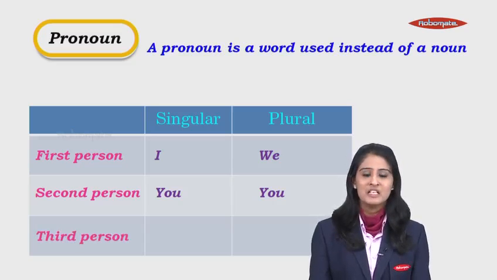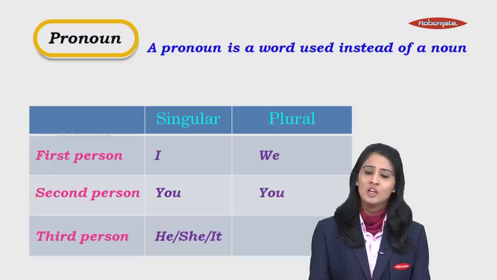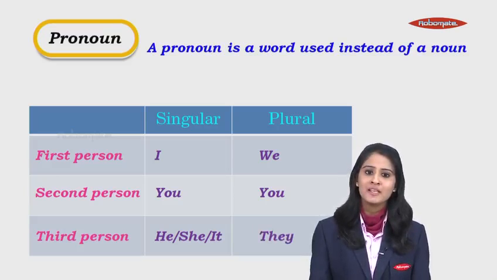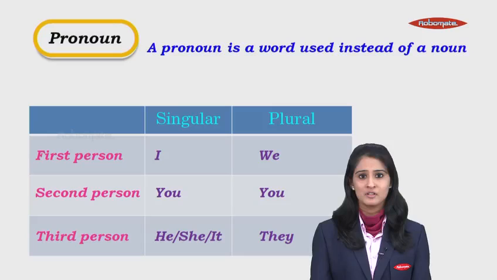The third person, singular, we have he, she, it. He for masculine, she for feminine, and it for neuter. And then the plural form is they. These are our different pronouns. Now let's go to the next one.